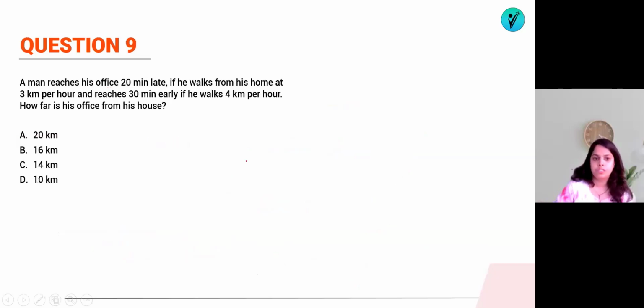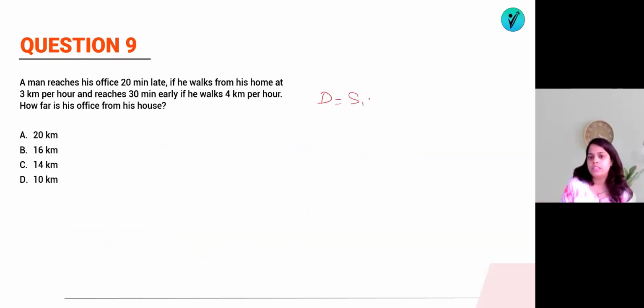Now we will go for question number 9. What is question number 9? A man reaches his office 20 minutes late if he walks from his home at 3 km per hour and reaches 30 minutes early if he walks at 4 km per hour. How far is his office from the house?